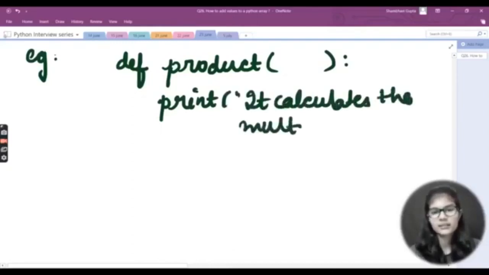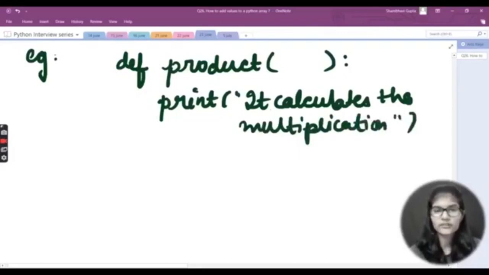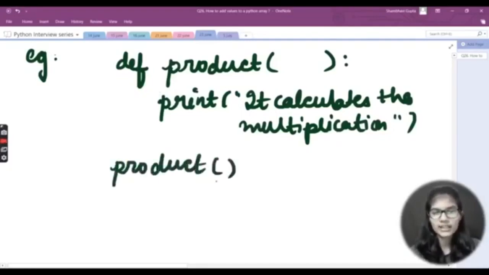You can write the whole procedure for finding the multiplication by taking the numbers and all those things, but I'm not going to add that, because I'm just going to tell you at what place we do the function calling and at what place we do the function definition. And outside of my function, I'll write here product and the brackets like this.